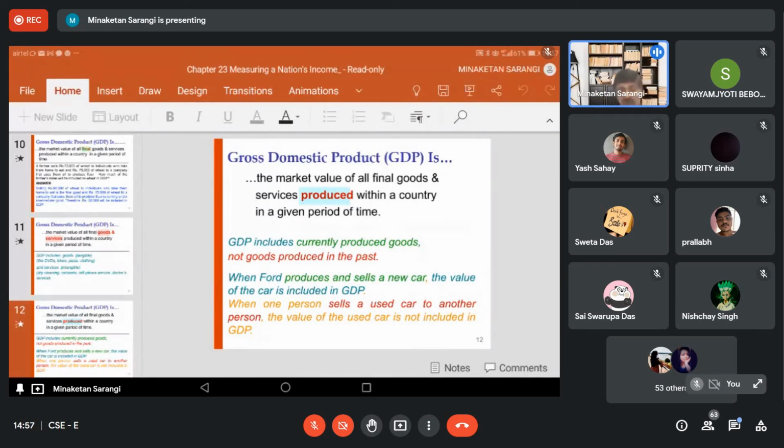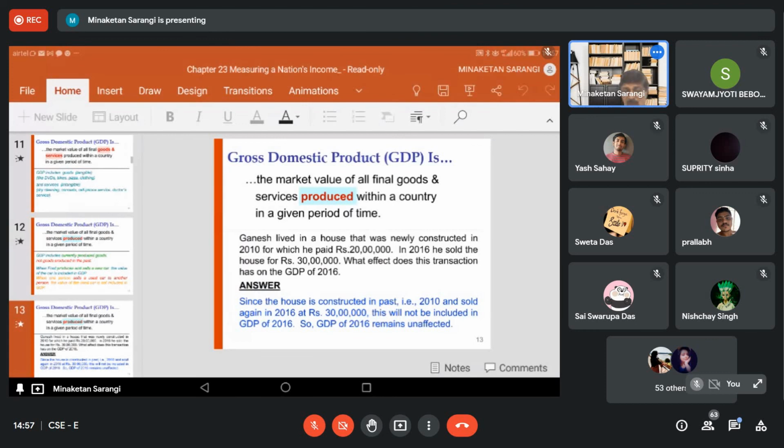But when it is resold in 2020, the market value of that house in 2020 is not a part of GDP for 2020. So we are only taking the value of currently produced goods and services, not goods and services produced in the past.